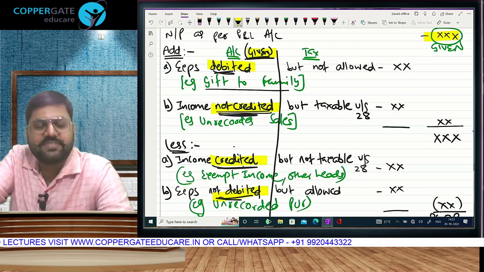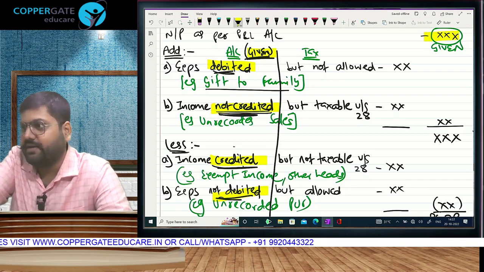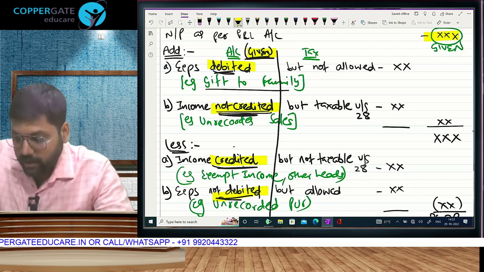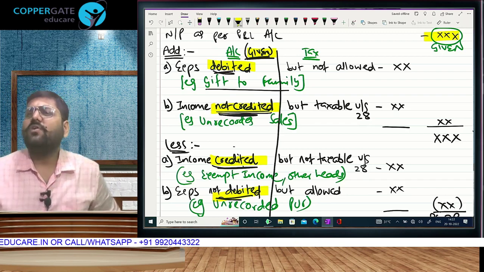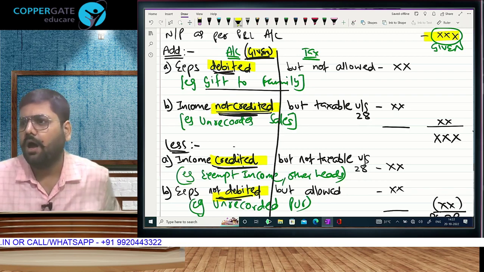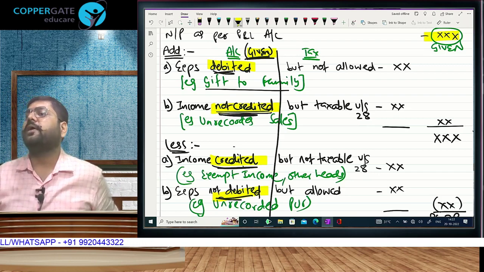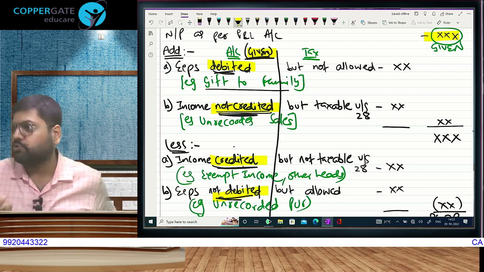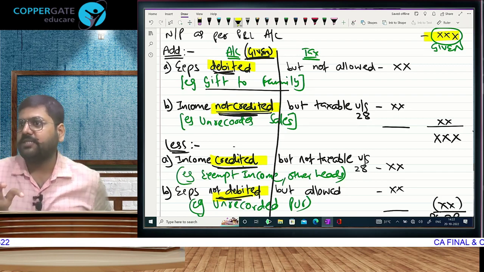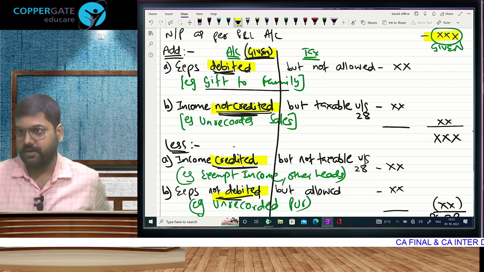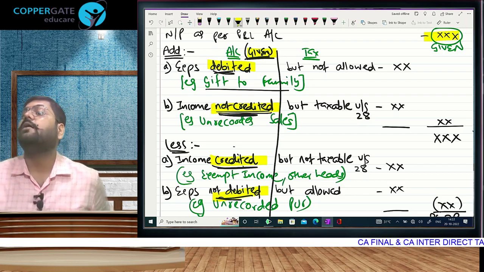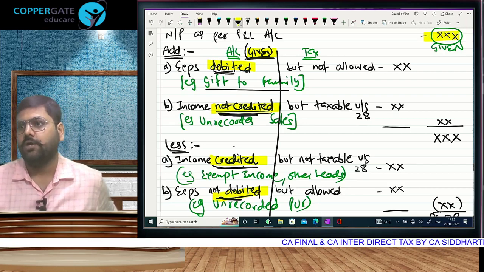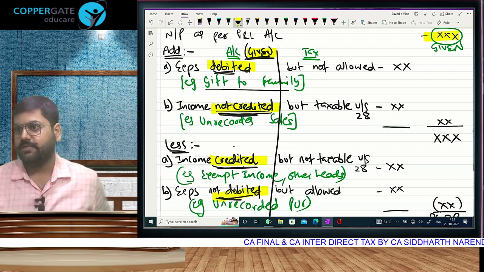If students can make a mistake of saying expenses debited or credited, here there is more likelihood of going wrong. Some students say, sir, this expense is taxable, no. You are not doing the expense tax act, you are doing income tax. With expense you can never use the word taxable or not taxable. Expense means will we get deduction or not. If it is deductible, we call it an allowed expense, and if it is not deductible, we call it disallowed, not allowed, inadmissible expense.